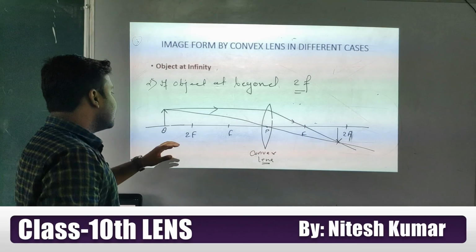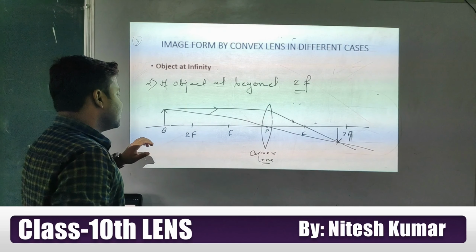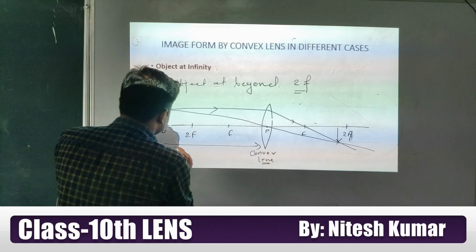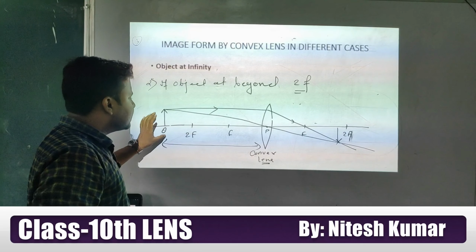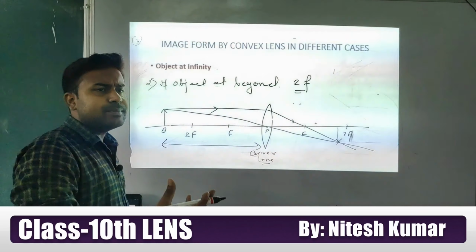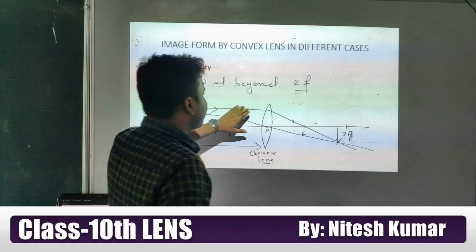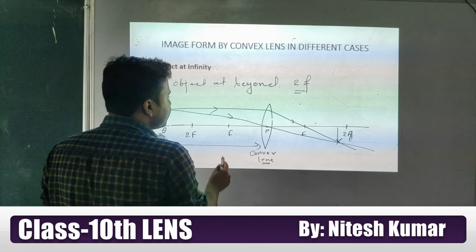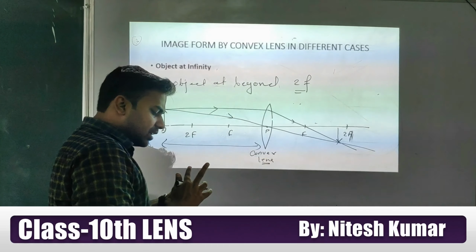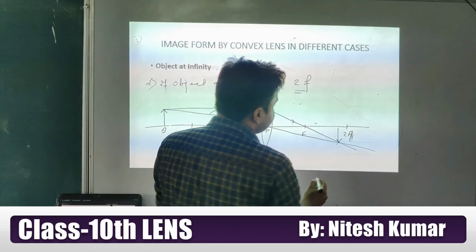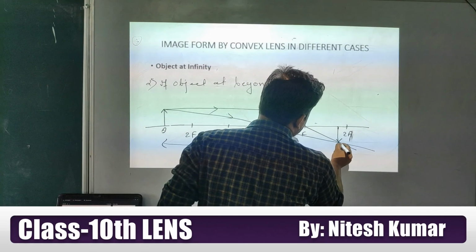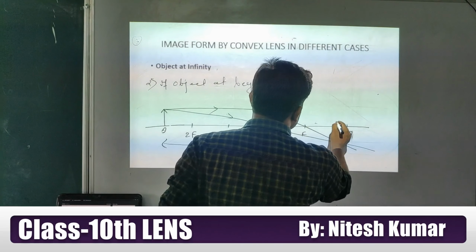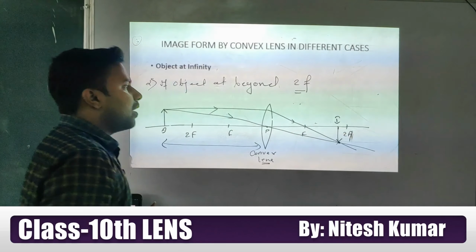Okay, so here F and 2F. If our object is situated beyond 2F, where will the image form? Look at this: the ray coming parallel to the principal axis will pass through the focus, and the ray falling at the optical center will go without deviation. Where these rays cut each other, at this point, the image is forming.